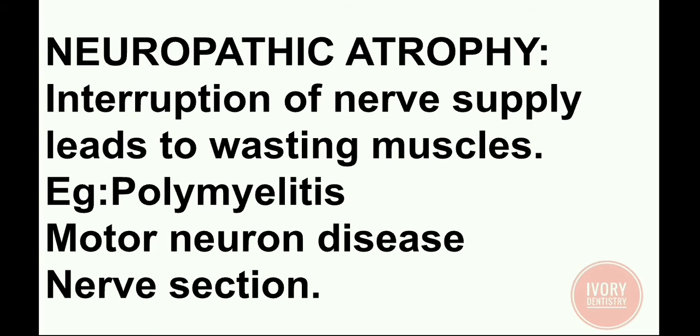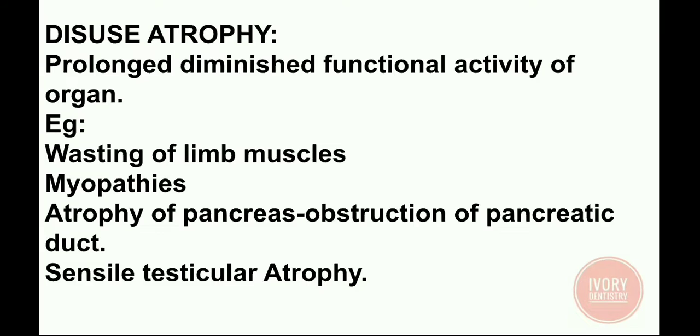Next, neuropathic atrophy. Interruption of nerve supply leads to wasting of muscles. So, examples are poliomyelitis. This is a viral disease which affects the central nervous system. Next, motor neuron disease. This is the degeneration of motor neurons and muscle wasting takes place. Next is nerve section.